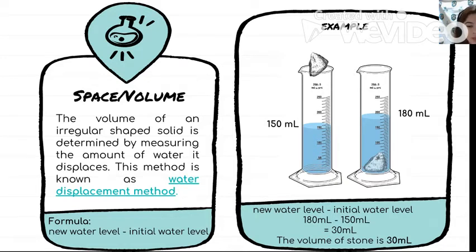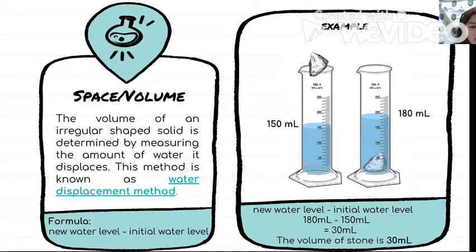For example, my initial water level is 150 milliliters. After I put the stone inside this tube, the water level becomes 180 milliliters.